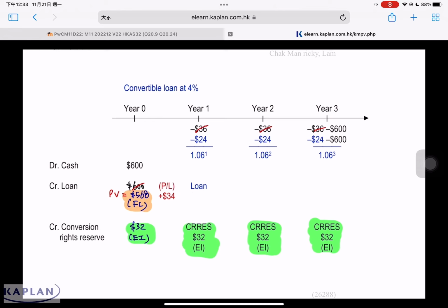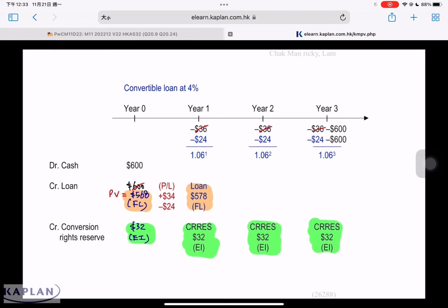Then after that, we have to make payment of 24. The 24 is the interest based on the coupon rate, which every year we must pay. We only pay 24 to the investor, but our interest cost is 34. The $10 represents interest expense which we do not need to pay the investor because we withhold the $10 for them to pay for the rights to buy share. After 1 year, the liability will remeasure to 578. This 578 as a financial liability will be measured at amortized cost.